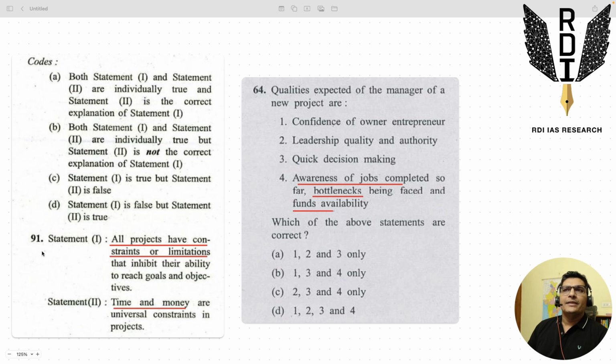Right, so let us start with the first question. On the left hand side of your screen, you will see question number 91. This was a two statement question. And just note the first statement. It says all projects have constraints or limitations. So instead of projects, all things, everything has its own constraints and limitations.